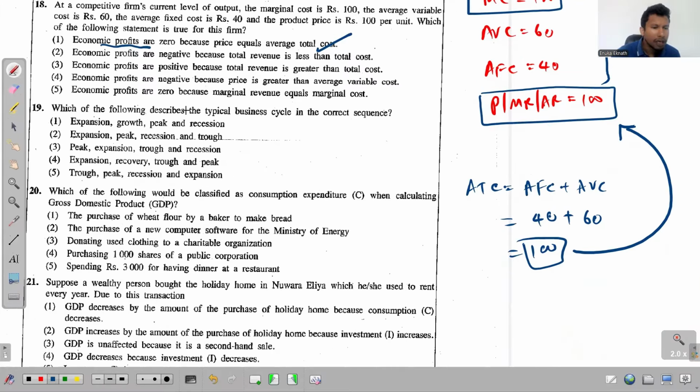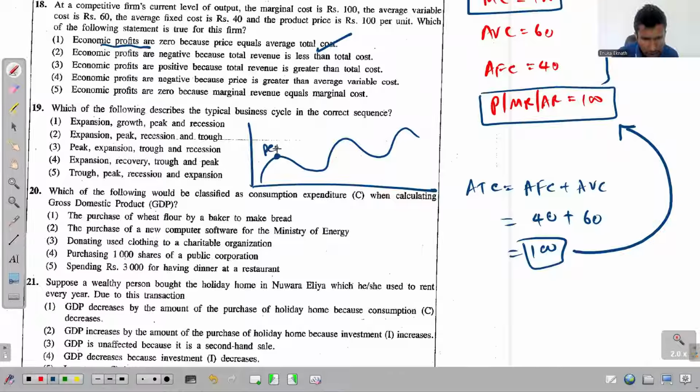Which of the following describes the typical business cycle in the correct sequence? Just think about the business cycle now. Here we recognize this to be the peak, and then we have recession, bottom or trough. Which word have they used here? Trough. So it's trough, and then again we have expansion, and then we have peak. This is what gets continued.